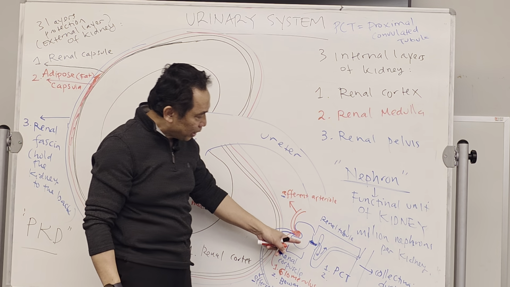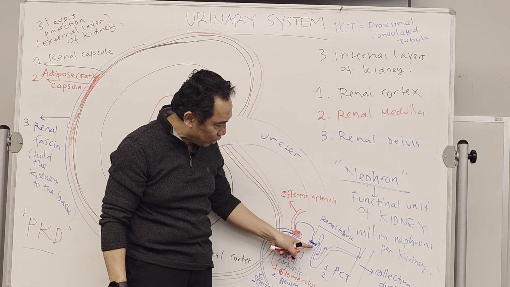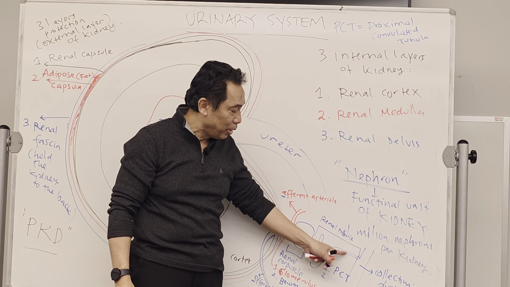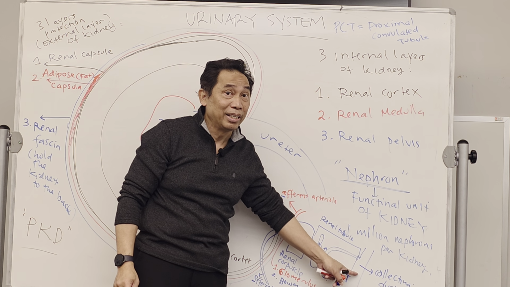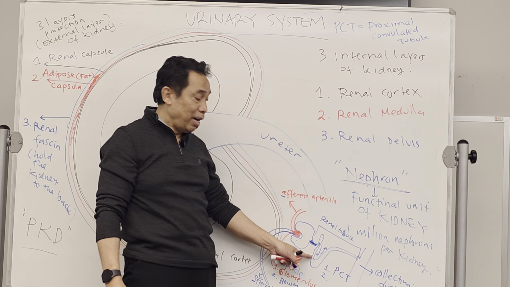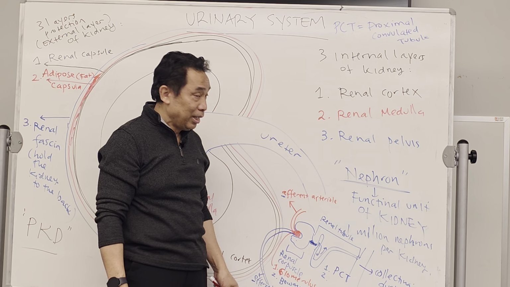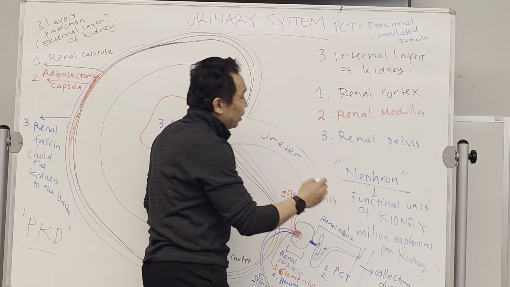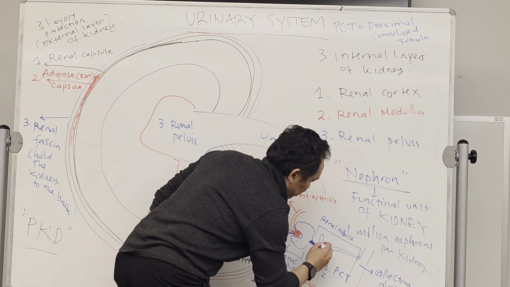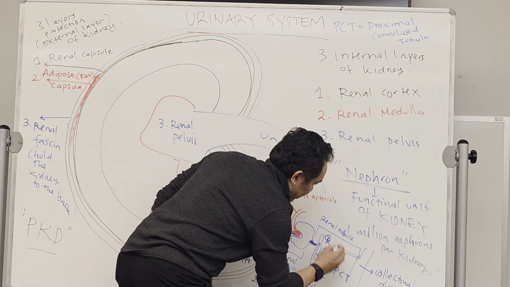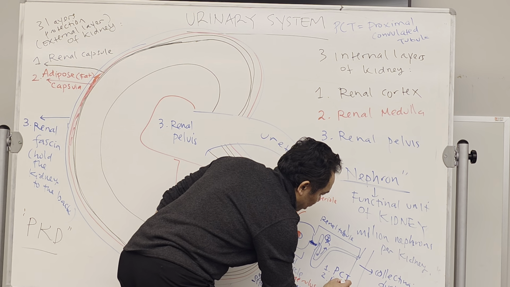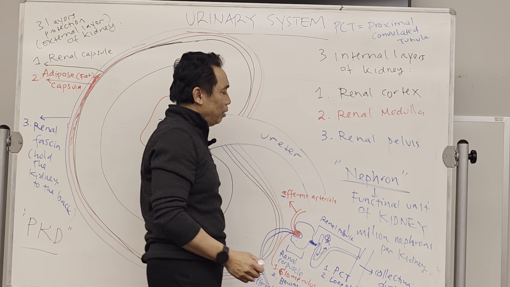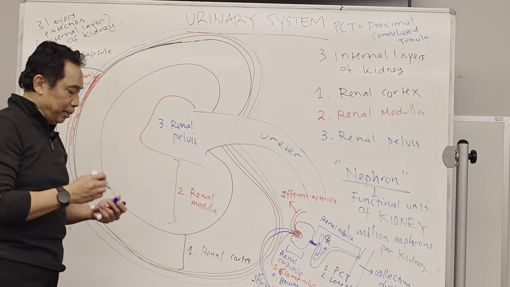The filtration goes from the renal corpuscle to the PCT, down, up, and then goes here, and finally to the collecting duct. Now, the one that goes down and up is making a loop. Therefore, it's called the loop. So number 2 over here is the loop of Henle.